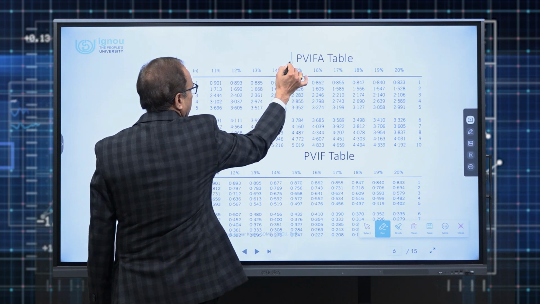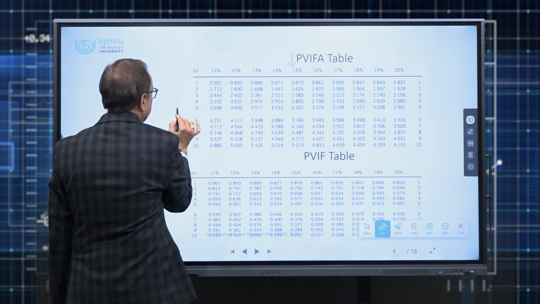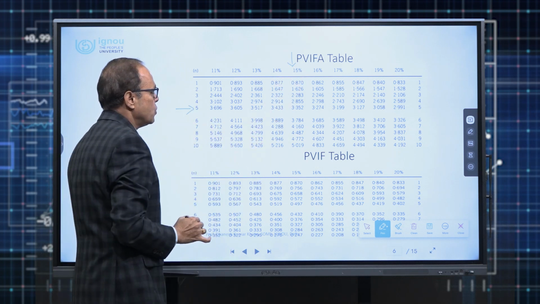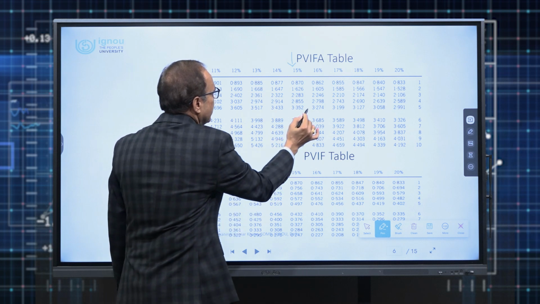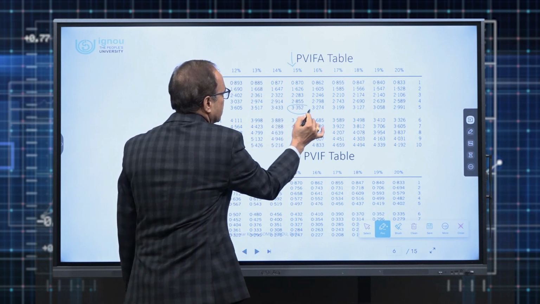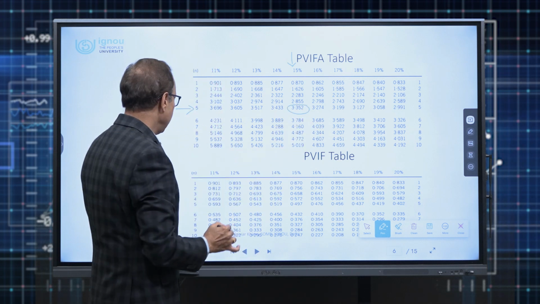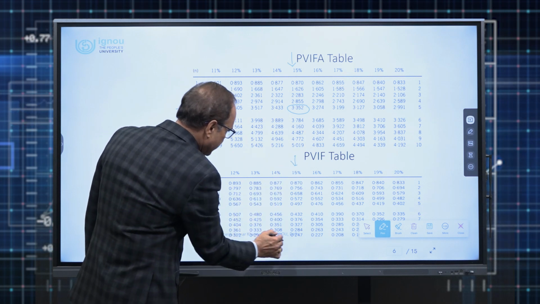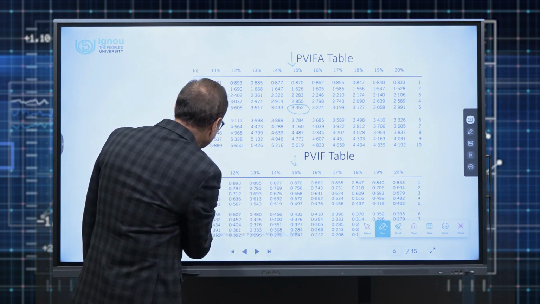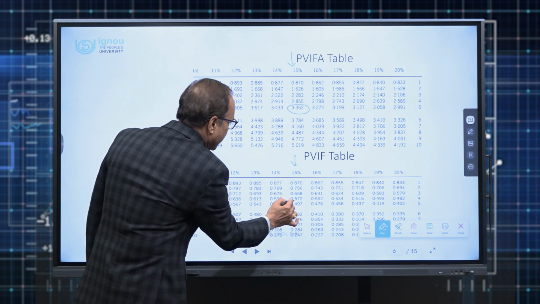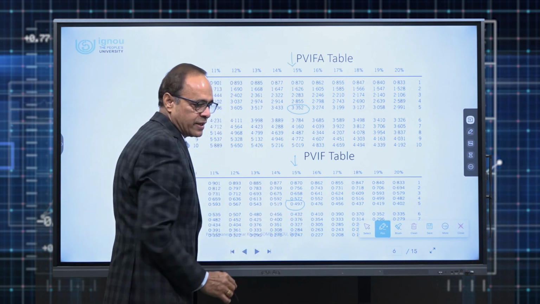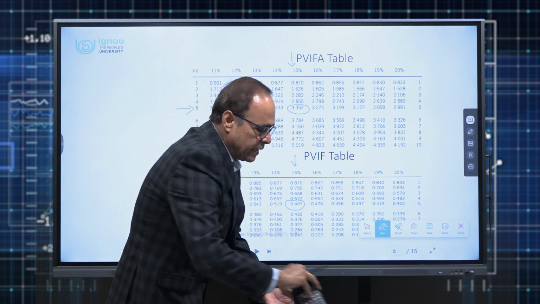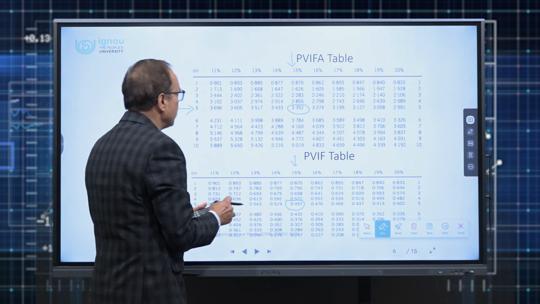So the rate will come from this side and the period is 5. So the annuity factor you have to remember is 3.352 and the lump sum value factor will come from here, which for 5 years is 0.497.